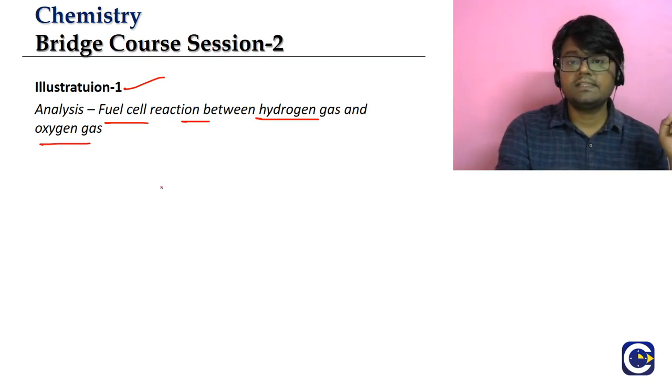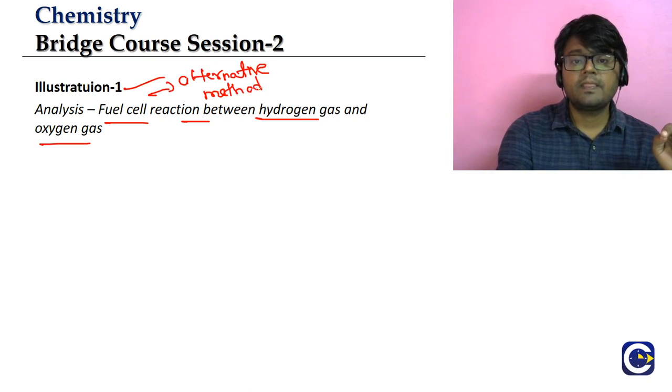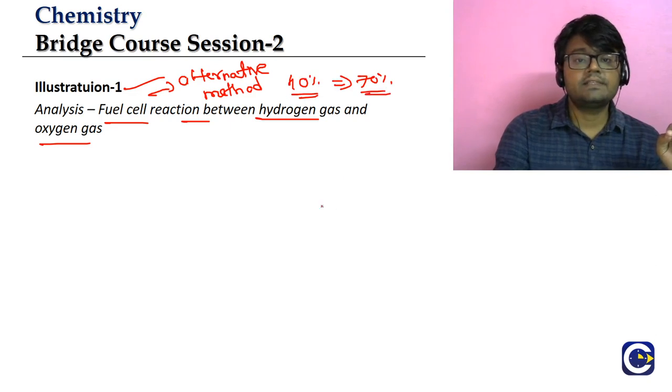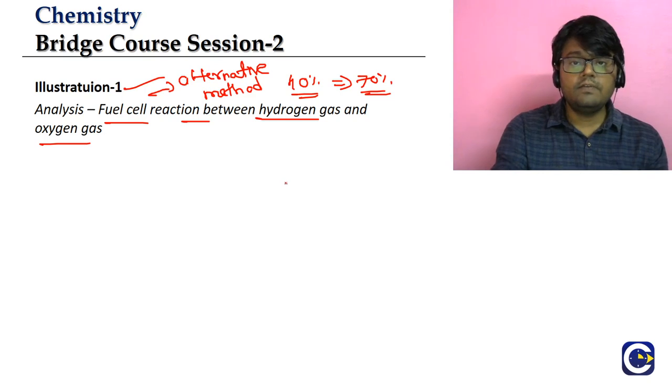You know what is a fuel cell? A fuel cell is able to produce energy by a method alternative to combustion. Combustion is inefficient; the efficiency of general combustion is nearly 40%. But in a fuel cell, any fuel can be used. Hydrogen gas, by the way, is a good fuel. It is in fact the fuel with the highest calorific value.